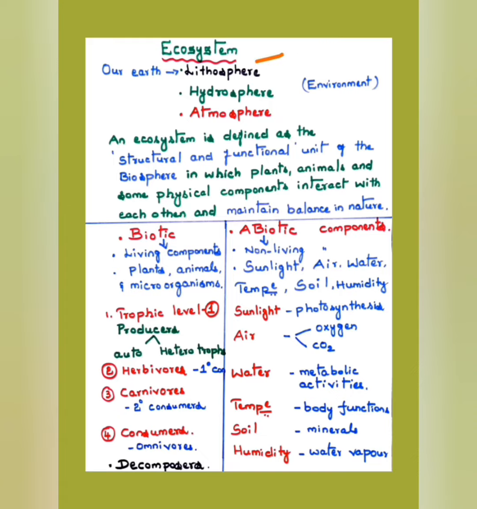Here they may not ask you to explain all this, but one or two multiple choice questions may ask you to identify which are biotic and abiotic. You should remember the stages, and what autotrophs and heterotrophs are. These kinds of questions we may expect.